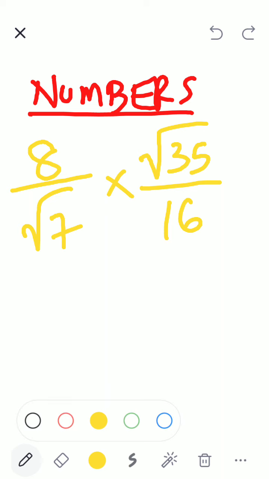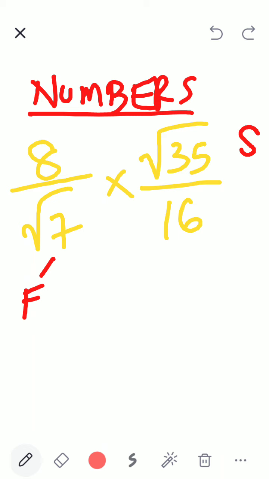Again, what will I do? First, I will do seeing. S is seeing. Okay, what do I see? I see there are two fractions. In one fraction, the denominator is a square root. In the other fraction, the numerator is a square root.